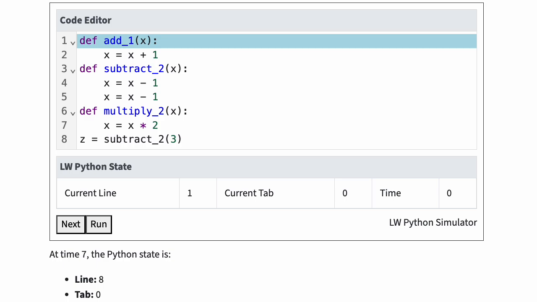If a function body does not contain a return statement, Python executes the full function body and jumps back to the call site. Let's walk through an example. This program contains three functions: add 1, subtract 2, and multiply 2. In line 8, we call the subtract 2 function with argument 3.